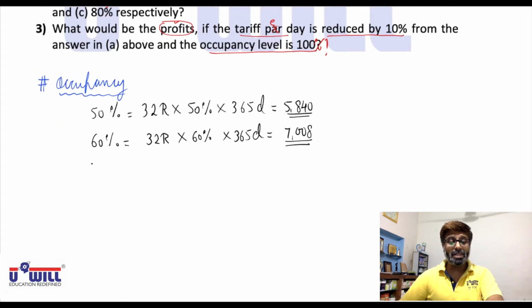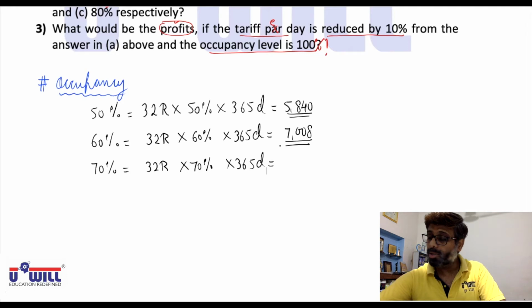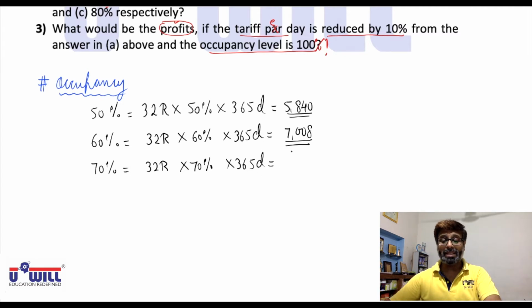Then 70% occupancy: 32 rooms into 70% into 365 days, that is 8176.